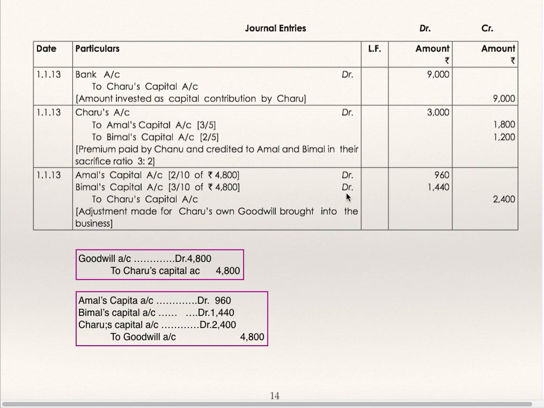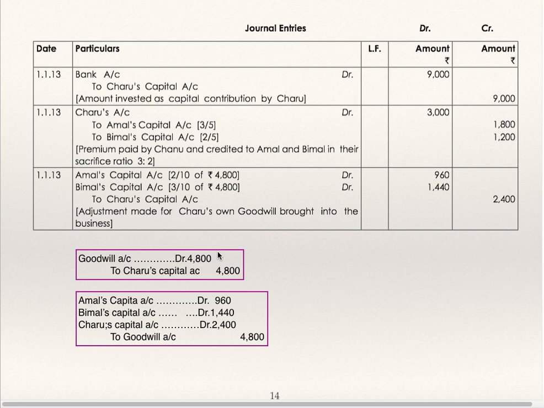This is for the second unit. For this I have made some calculation differently so that it will be easy for you to understand this entry. For the second unit, Charu has brought 4,800 as goodwill. So goodwill account debit to Charu's capital account 4,800, and this goodwill will be written off in their ratio which is given. So A's capital account debit, B's capital account debit, C's capital account debit to goodwill 4,800.